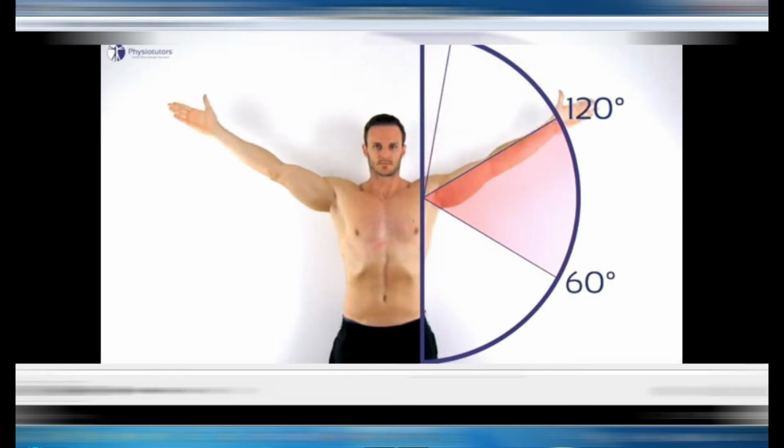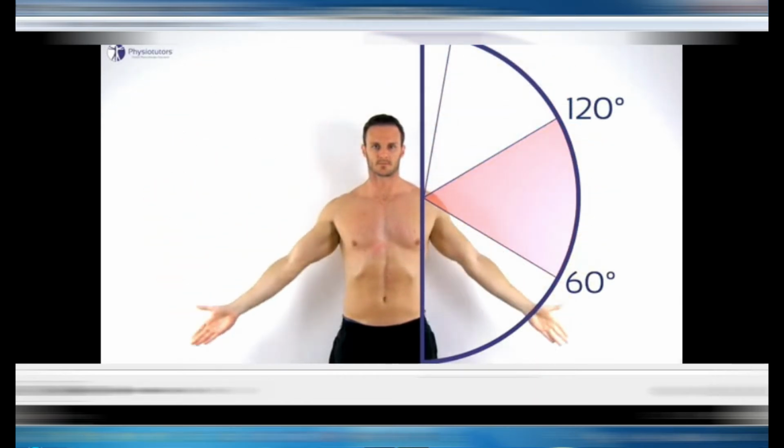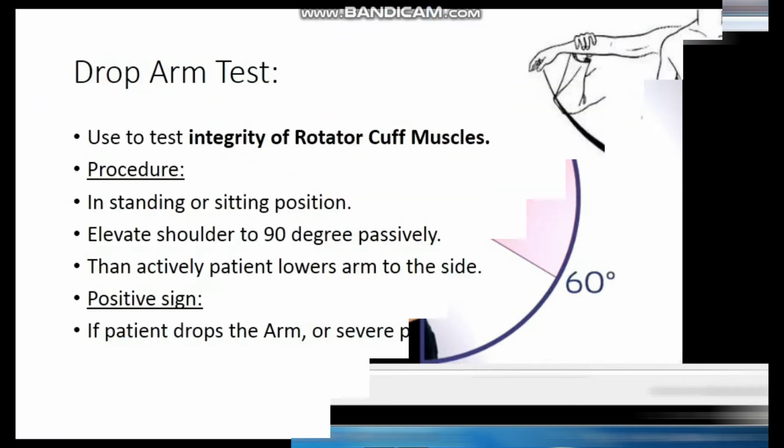To examine for the painful arc sign, instruct the patient to abduct his arm. In the initial and the end ranges, the motion is painless, but between 60 and 120 degrees, the motion is painful. If the patient presents like this, it means the painful arc sign is positive.